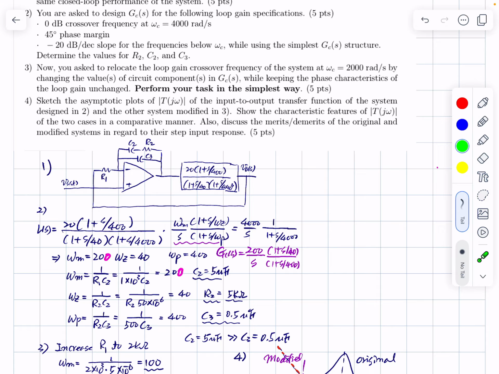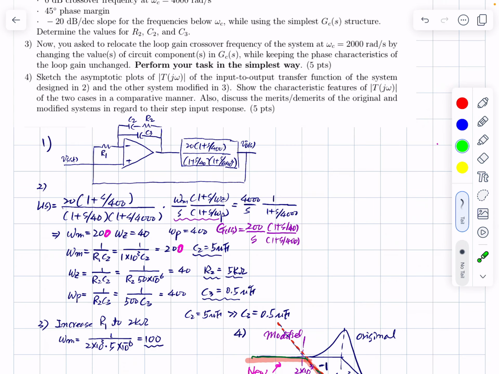And you want to cancel this and this, so this omega p should occur at this 400, and omega g should occur at this frequency. Okay, so omega n, the integrator gain, is this number, omega g is this number, omega p is this number. Okay, this is a pole. You know, this combination will generate a 0, and the combination of these 3 elements will generate a 0, right?